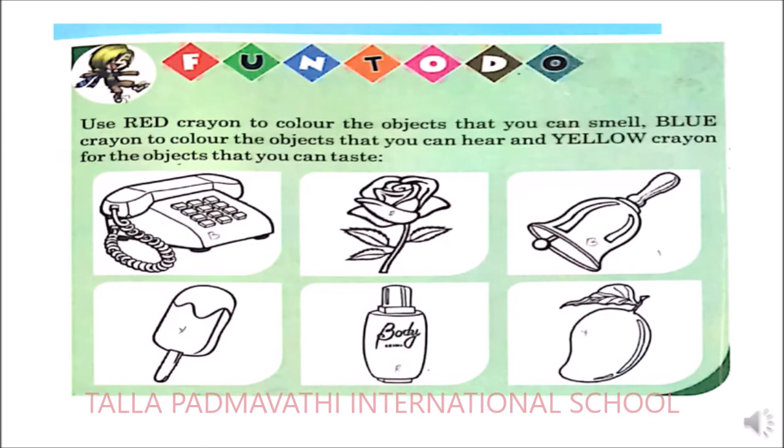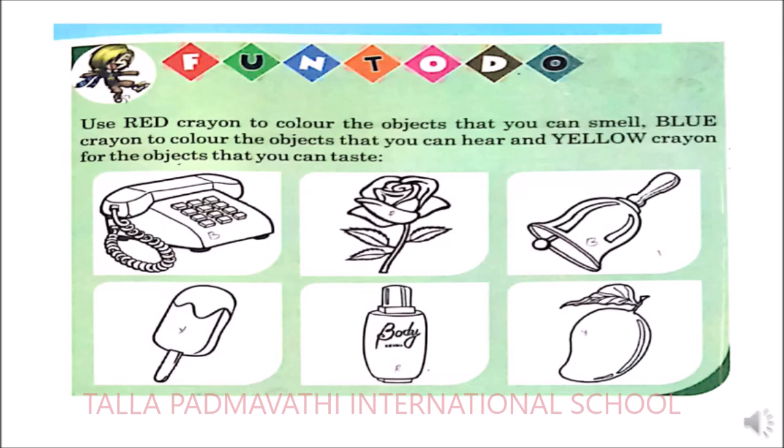So now it's the next activity, fun to do. What you need to do? You have to take a red crayon and color the objects which give smell. And you need to color blue the objects which you can hear. And you have to color yellow the objects that give you taste. So now we'll start with our red crayon. So we need to color the objects which give smell.